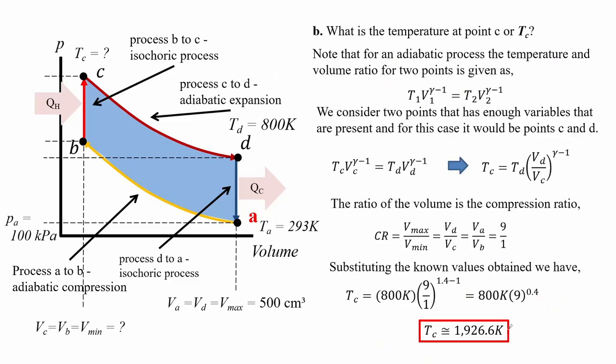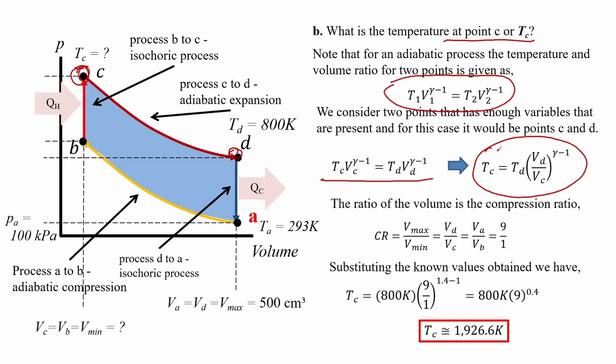For letter B, we are asked to find the temperature at point C, or find Tc. Note that for an adiabatic process the temperature and volume ratio for 2 points is given as the equation here. We consider 2 points that have enough variables present, and for this case it would be points C and D, rewriting this to have an equation for temperature C. The ratio of the volume here is the compression ratio equation. We substitute the known values, and we get that the temperature at point C is around 1926.6 Kelvin.